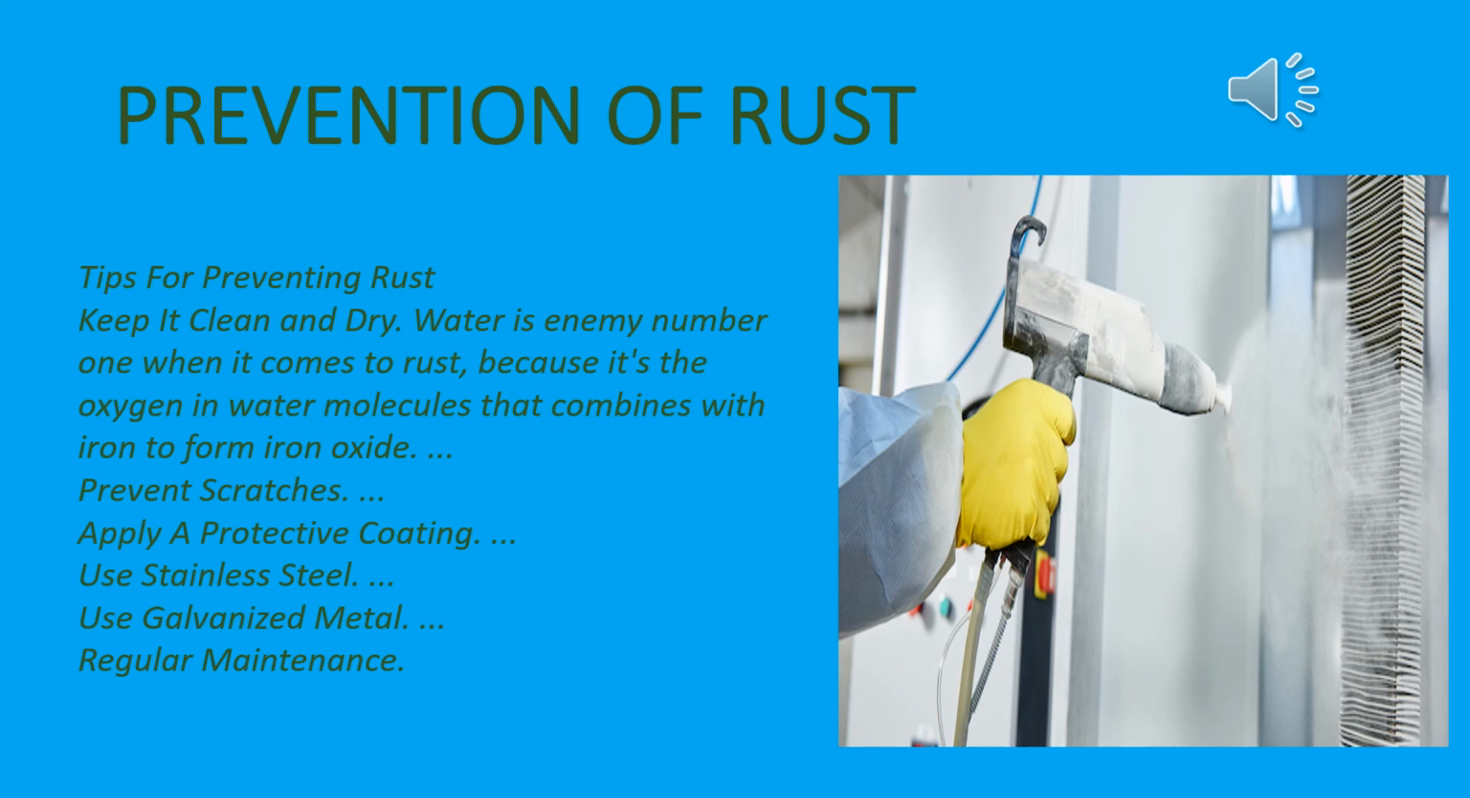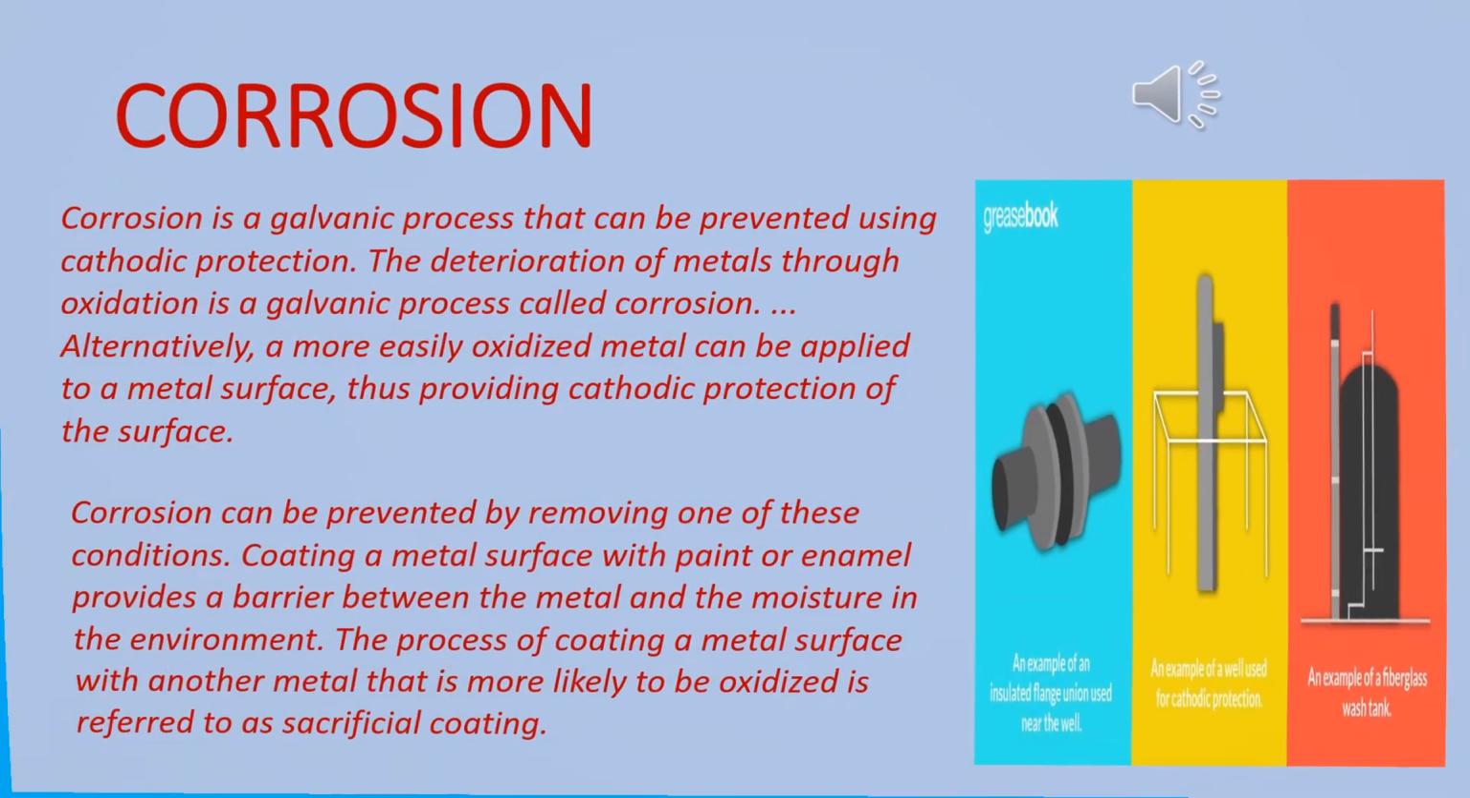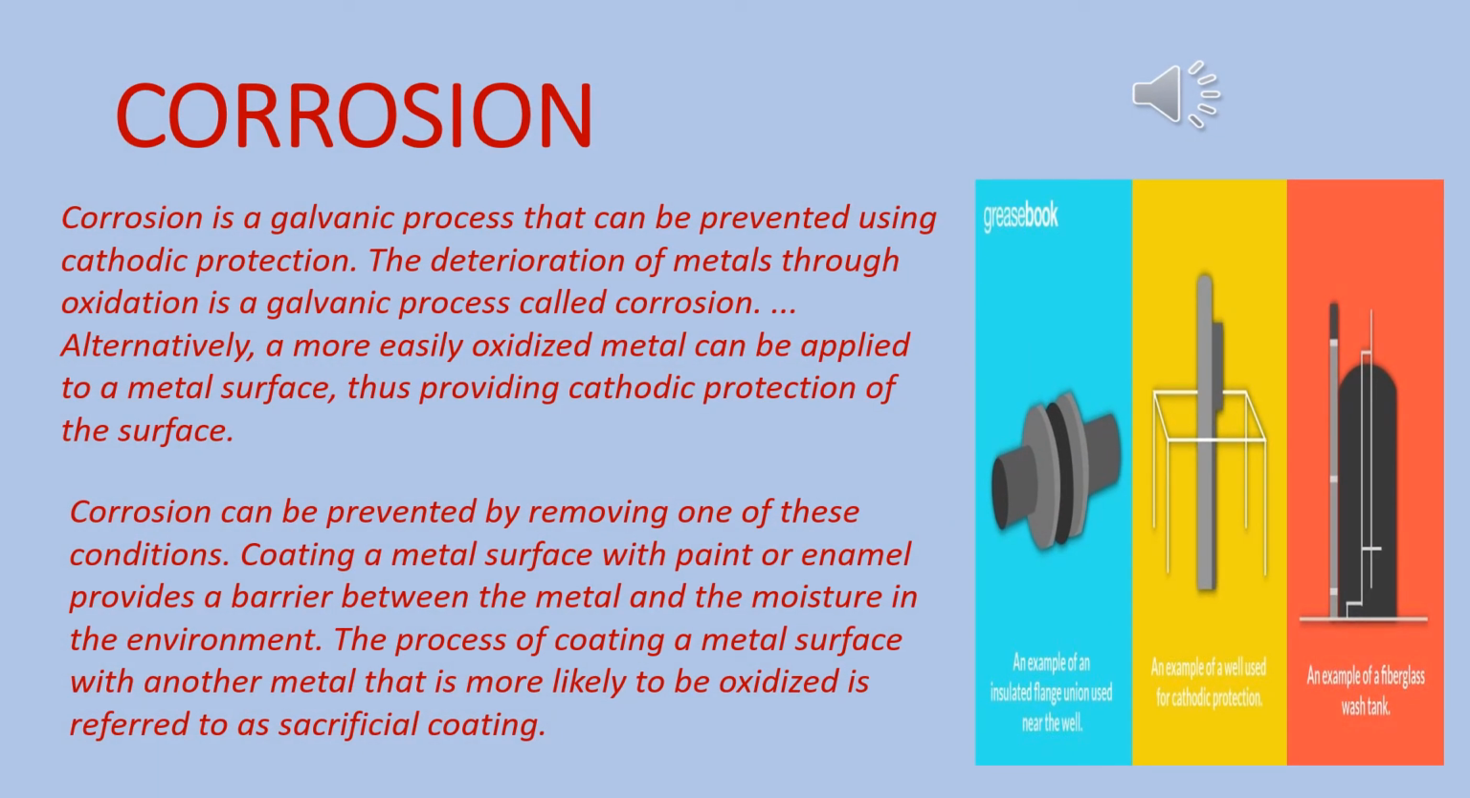See the diagram. Here it has been shown the way of prevention of rusting. Now corrosion. Corrosion is a galvanic process that can be prevented using cathodic protection. The deterioration of metals through oxidation is a galvanic process called corrosion. Alternatively, a more easily oxidized metal can be applied to a metal surface, thus providing cathodic protection of the surface.